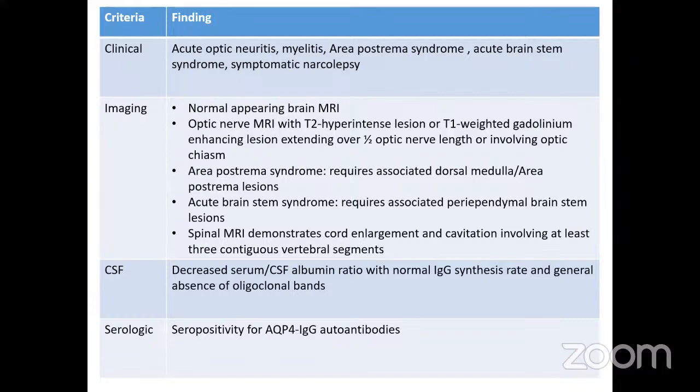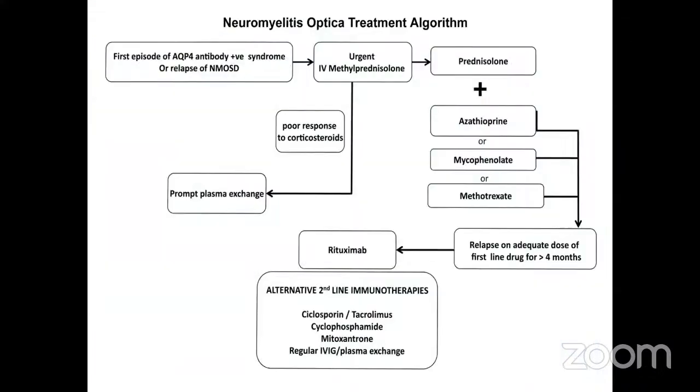Acute brainstem syndrome, periependymal lesions are seen, and a spinal MRI which shows cord enlargement and cavitation, and at least three contiguous vertebral segments have to be involved. CSF shows decreased serum CSF albumin ratio, normal IgG synthesis, and most important is absence of oligoclonal bands, which are a pathognomonic feature of multiple sclerosis. Serology, seropositivity for aquaporin 4 IgG autoantibodies.